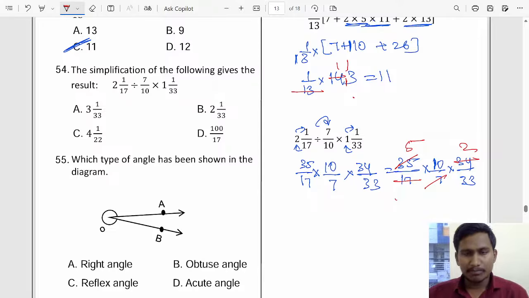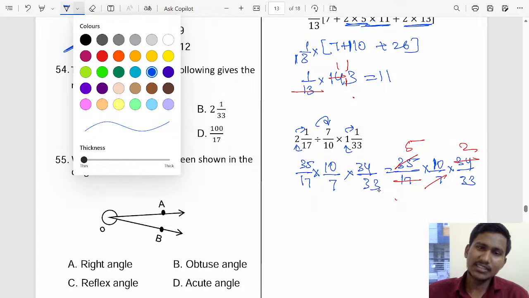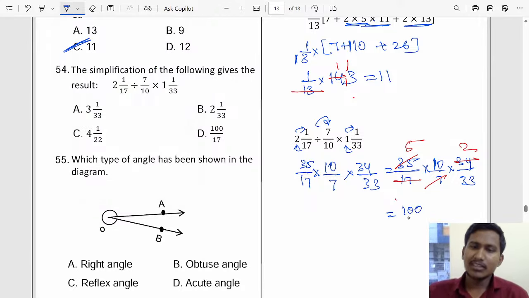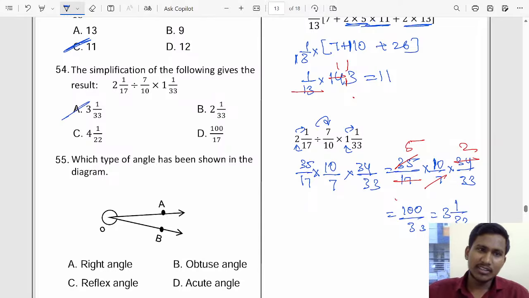So that is 5 10s are 50, 5 2s are 100, 100 by 33, so should I write directly now? That is 100 by 33 means 33 3s are 99, so 1 will be remaining, divided by 33, so 3 and 1 by 33. Answer is option A, right? So the answer for the 54 is option A, okay. Okay, good. So that's how you have to do.